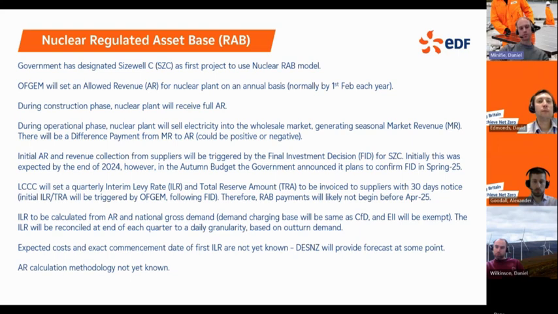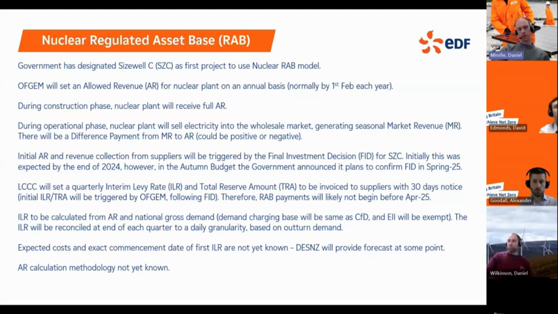The initial levy rate will be triggered by the final investment decision, and then Ofgem setting the allowed revenue. So this means, with the announcement of the delay to the final investment decision, we're not expecting any RAB payments before April 2025 at the earliest.